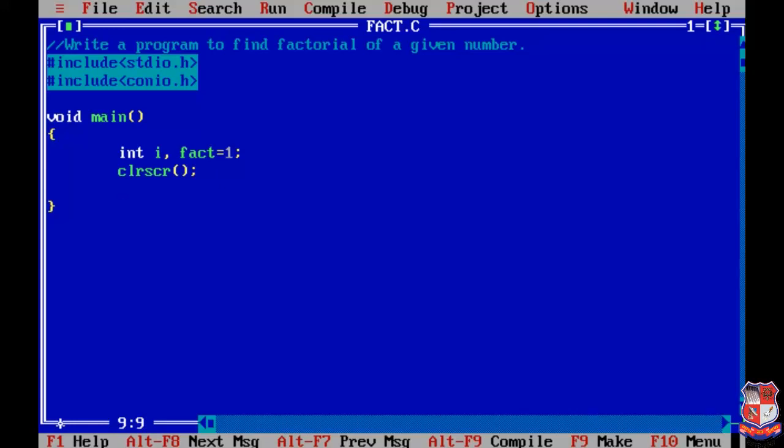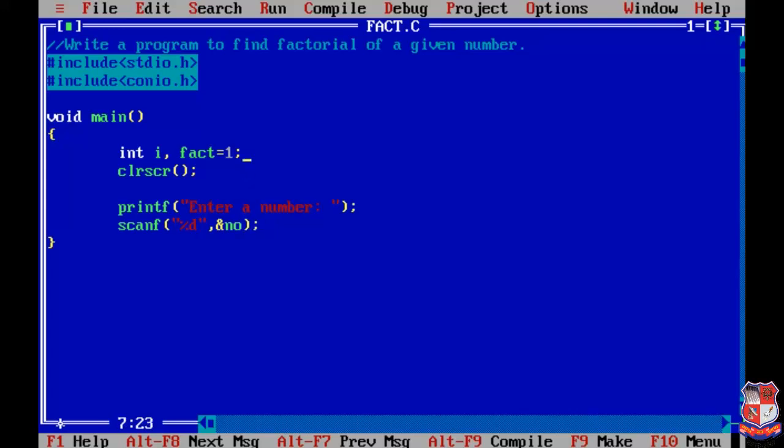Now firstly we have to take some input from the user, and that input is nothing but the number for which we have to find the factorial. So we'll pass a message to the user: enter a number. After that we'll take input from the user using the scanf function, %d, and the address of number.